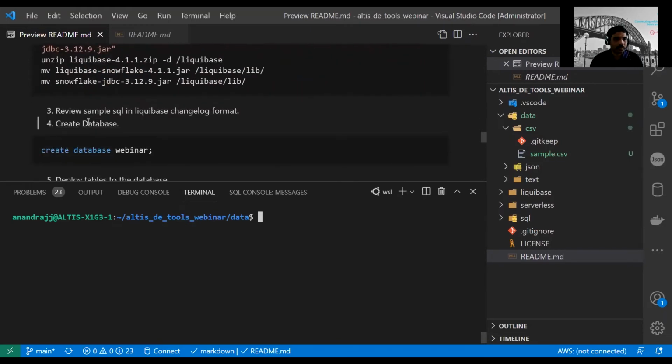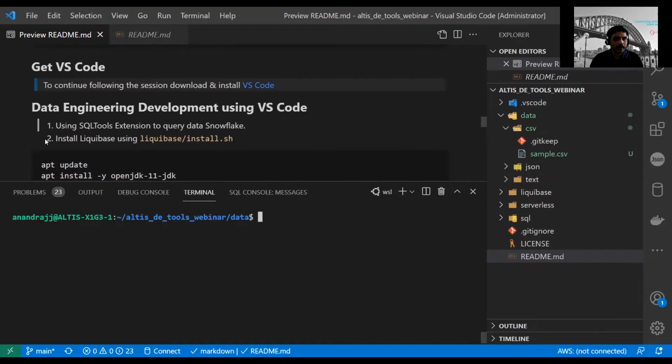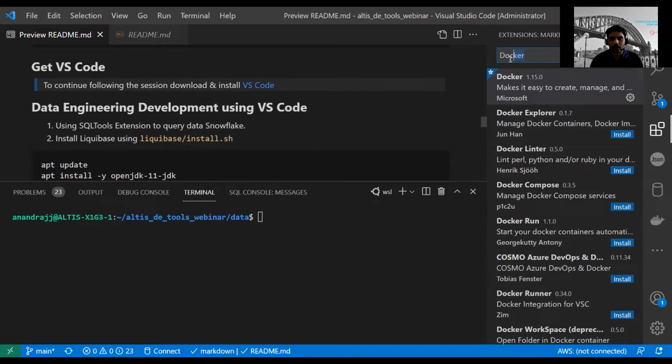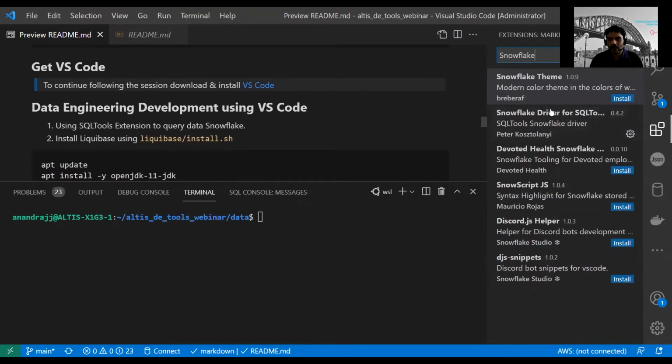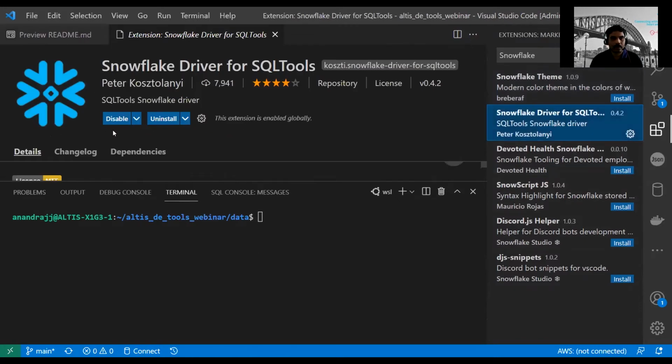First, what you need to do is go to extensions and set up SQL Tools. If you search for Snowflake, you can see there is something related to SQL Tools, but I already have it set up. You can see this is the SQL driver for Snowflake, which I already have installed. When you install this, you get an app that will help you connect to Snowflake.